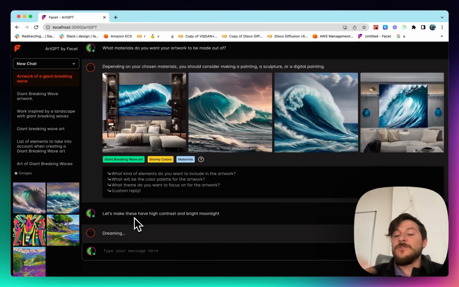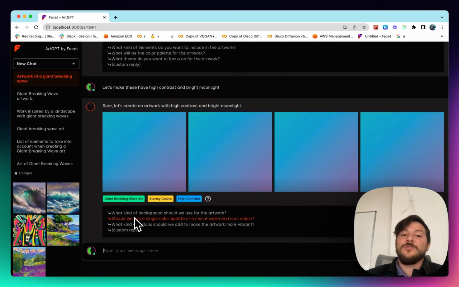Now, if you've used these types of tools before, you may have noticed that you often have to do lots of prompting, and it's very complicated, finding these very specific sequences of words. In this case, we can just talk to it in natural language, and it does all that in the background for us.